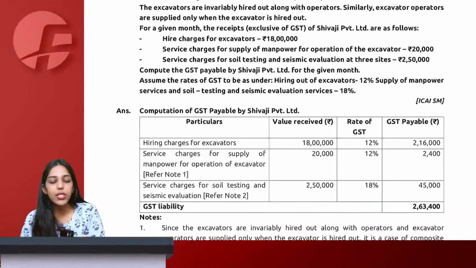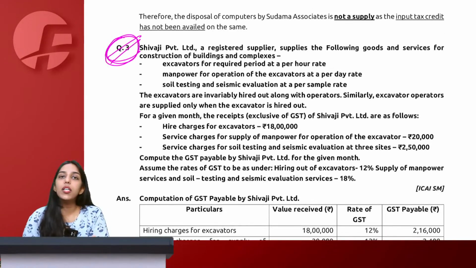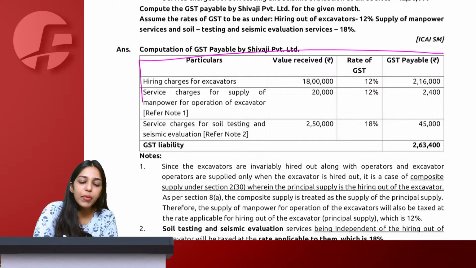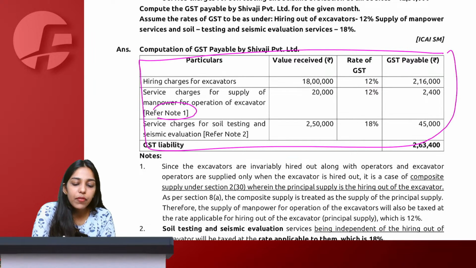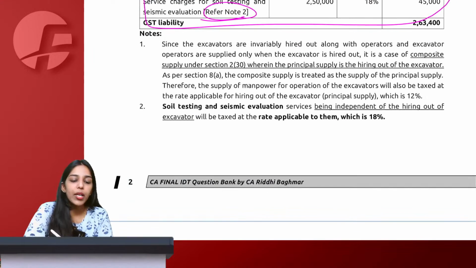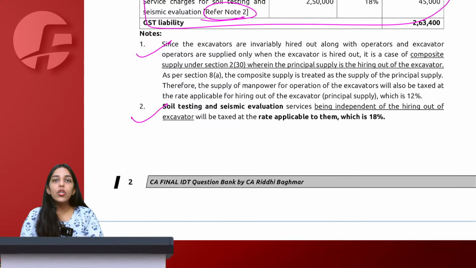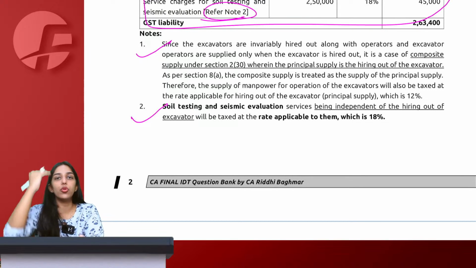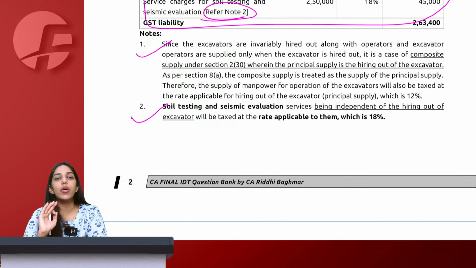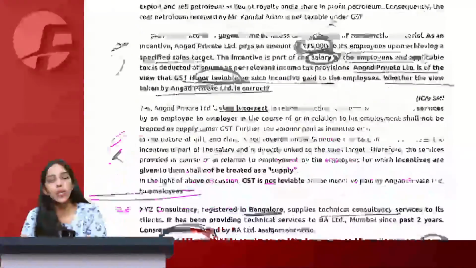If I bring you to this question, this is also a practical question. What they've done is, first they have made the entire table, and they've given refer note 1, refer note 2, and then they have given notes below the entire table. So both alternative presentations are given by ICAI only and are also accepted by ICAI. So there should not be a doubt whether to write working notes together or afterwards. Whatever you are comfortable with, you can do.